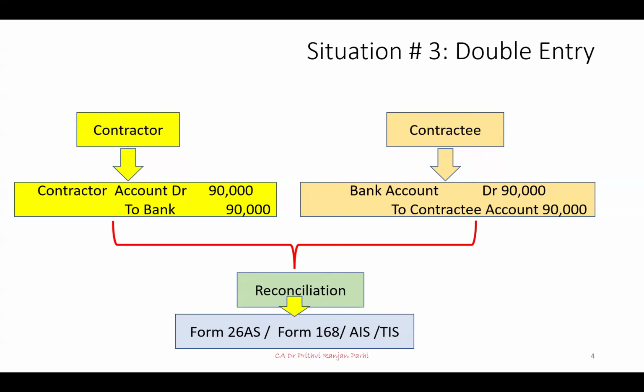So normally, here also parties compare with 26AS, form 16 or AIS, TIS to find out whether the amount is correct or not.